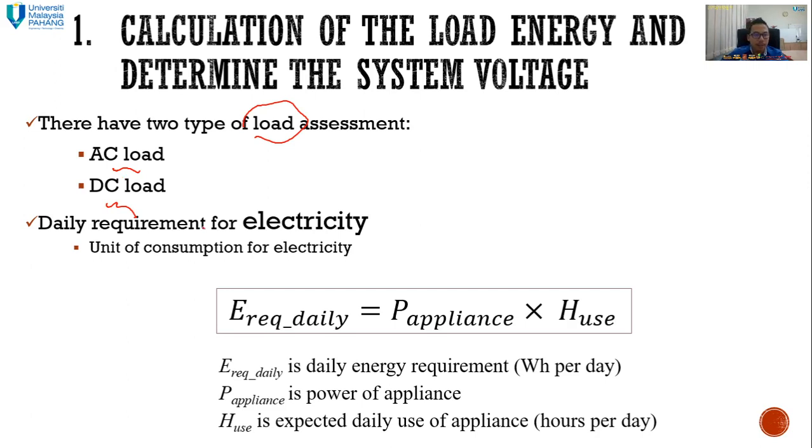The daily requirement for electricity, the unit of consumption, is E required daily equals P appliance times t duration, the hours of use. t is the expected daily use of the appliance in hours per day, and P appliance is the power of the appliance, which must be in watts. Because of the hours, the unit becomes watt-hours per day.